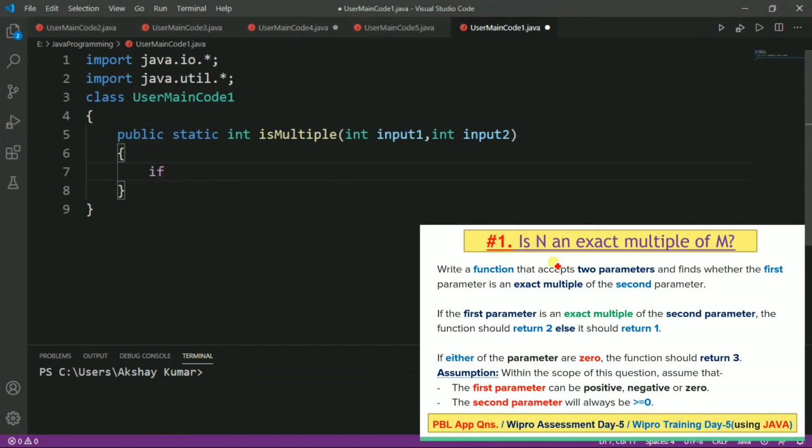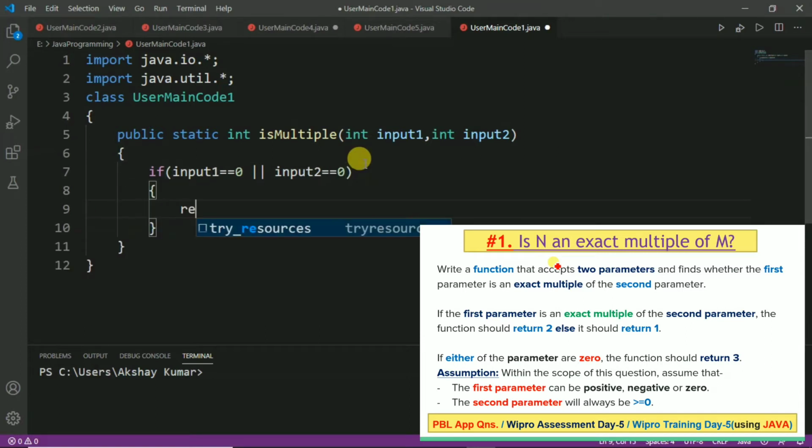After that we will write the conditions which are given in the question. If either of the parameters is equal to 0, then we will return 3. So, if input1 equal to 0 or input2 equal to 0, we will return 3.